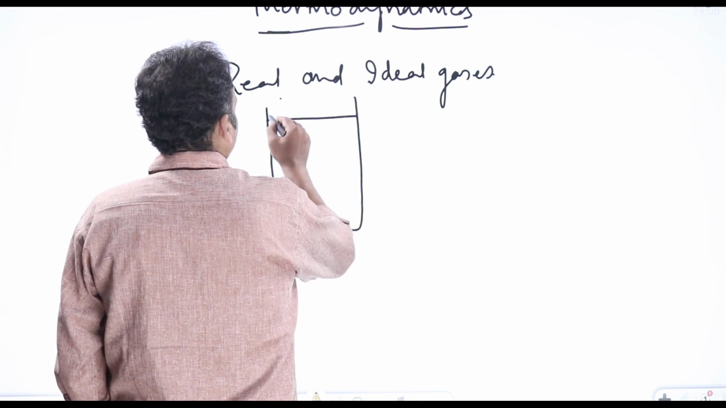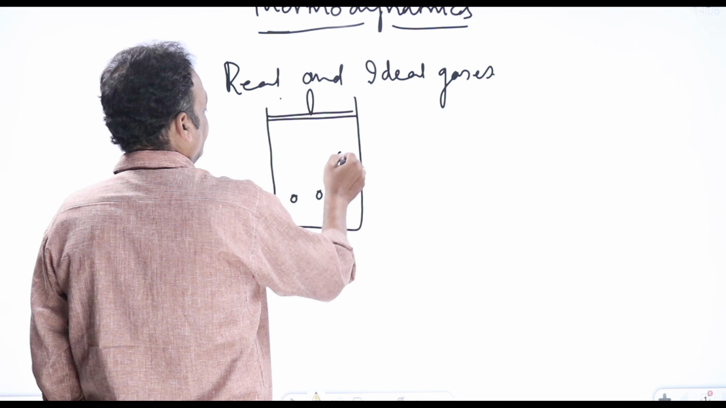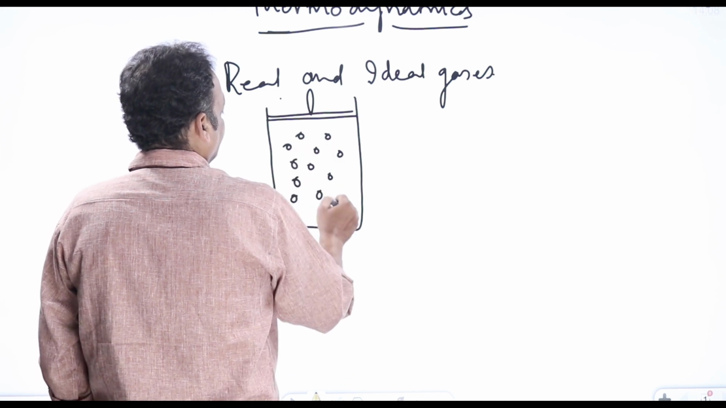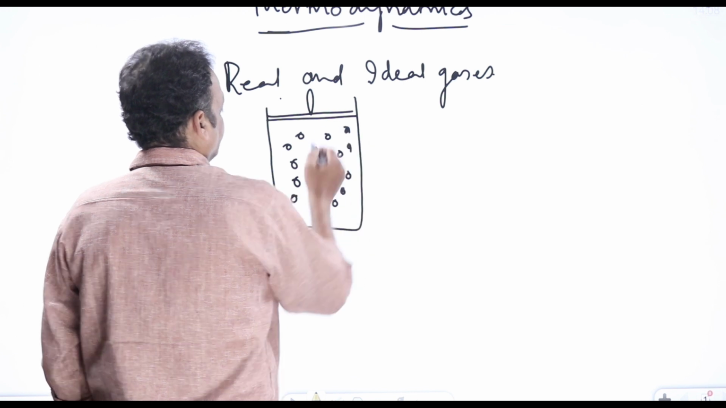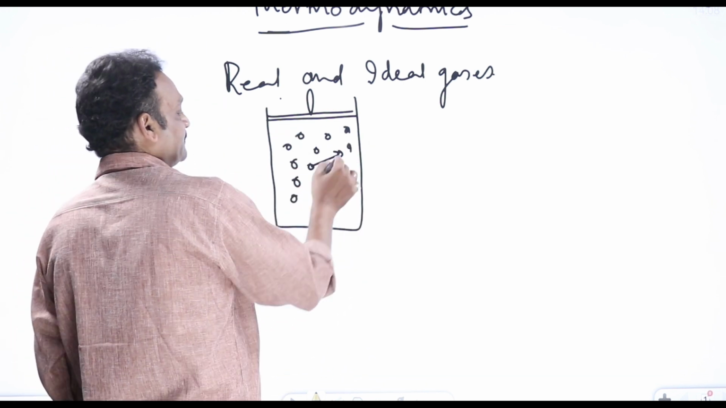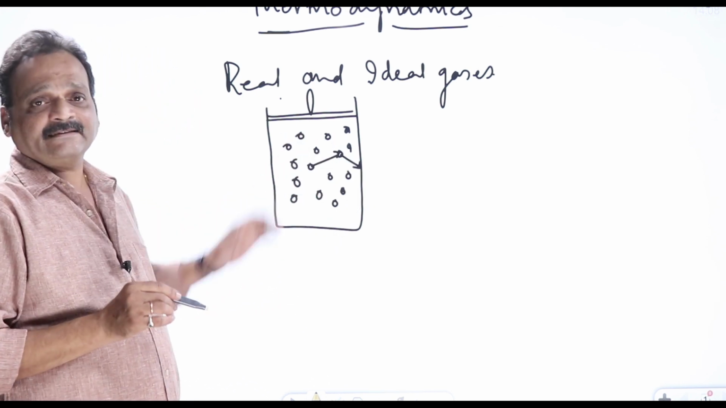Say this is a piston and cylindrical vessel. A gas is inside, in the form of atoms or molecules like this. These molecules will never be at rest. They'll be moving here and there in a very random manner. They'll be colliding with themselves and with the walls of the container. This is how we visualize a gas.